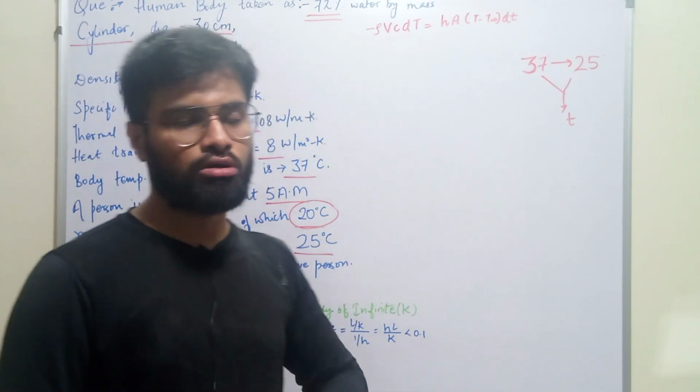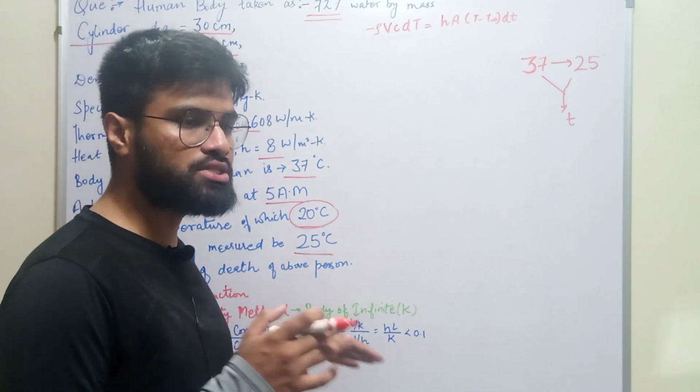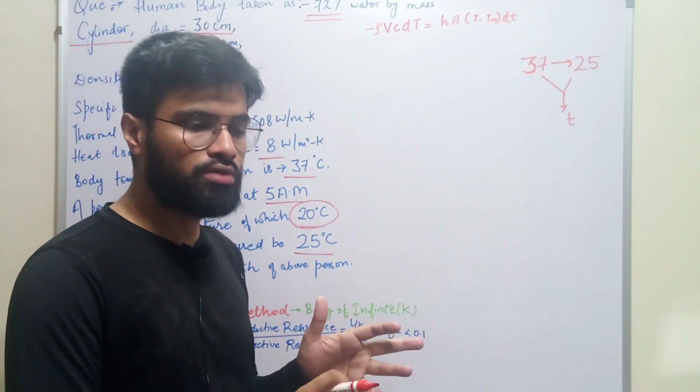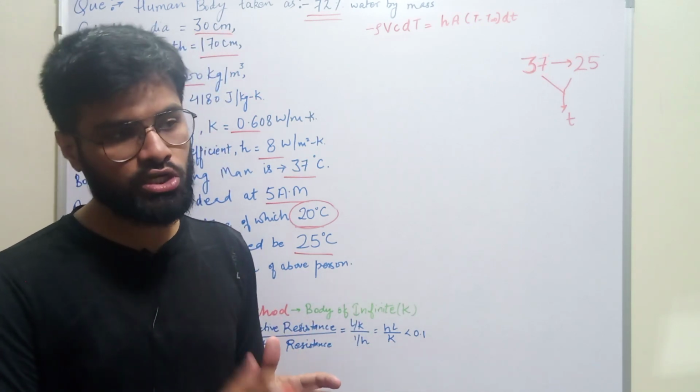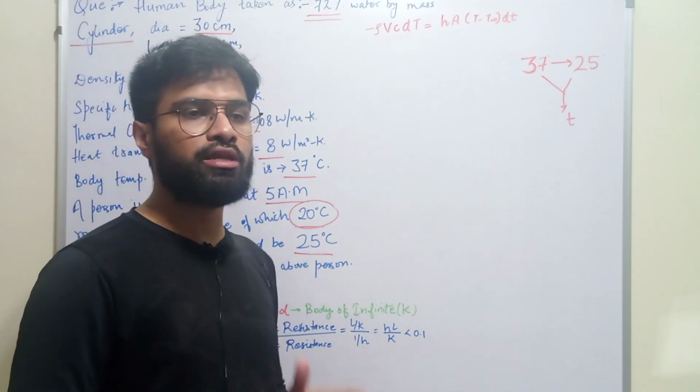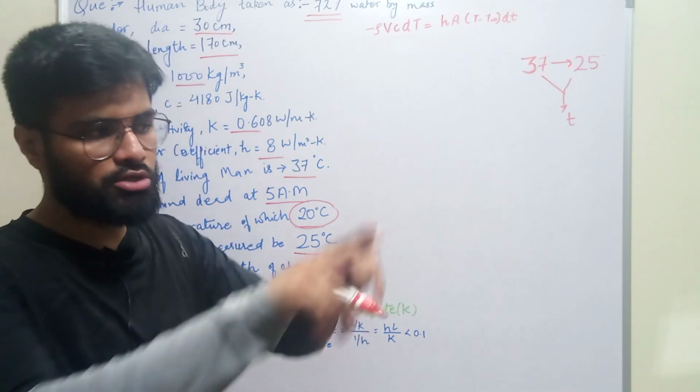But so in the lumped heat capacity method, what do we consider? We consider that the temperature of the body is uniform throughout at any particular instant. It will change with time, but it will be independent of space or coordinate. Body temperature will be uniform.